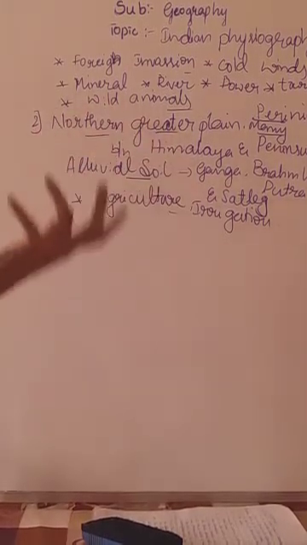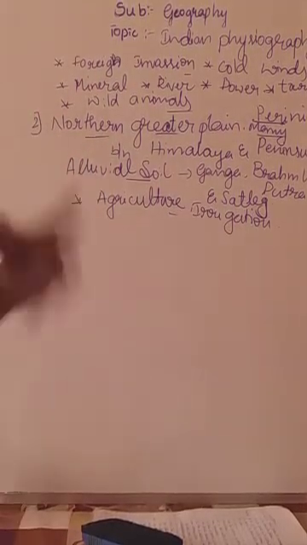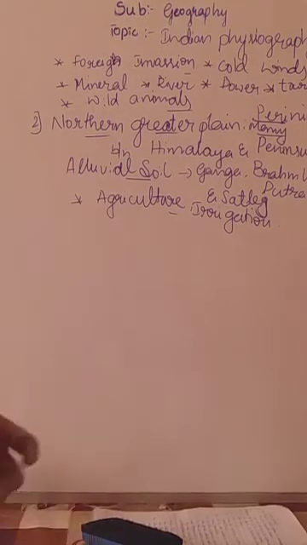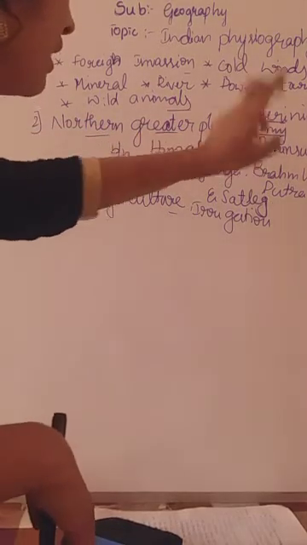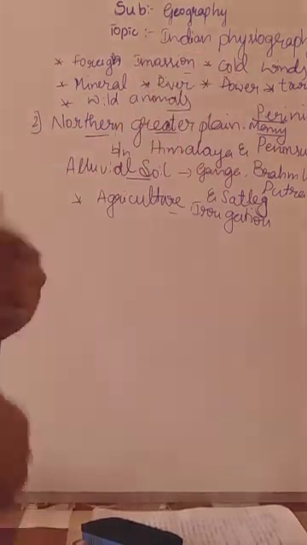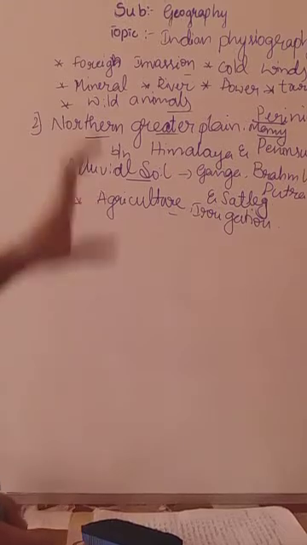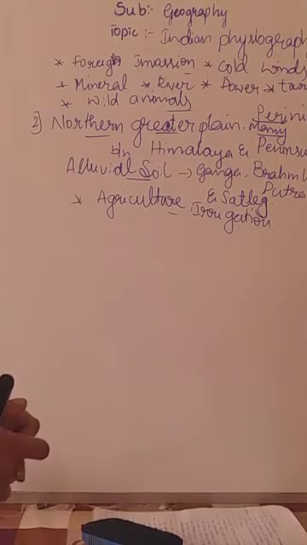Like Ganga, always the water is there. Brahmaputra also there. Sutlej is there. Even our Karnataka river, Kaveri is also. That's why Kaveri is called a Jeevanadi. I think you know about that, right? Is it? So perennial. Peri means many. The rivers which are not dried for many years, dried means it does not go dry. So that is called perennial rivers. So this Northern Greater Plain has the perennial rivers and fertile alluvial soil.